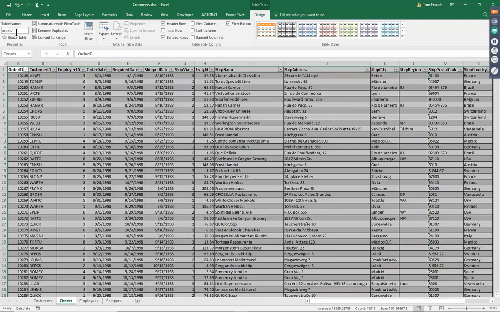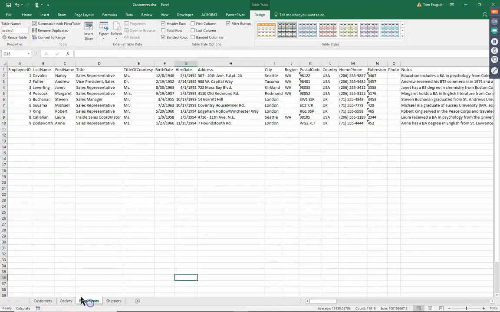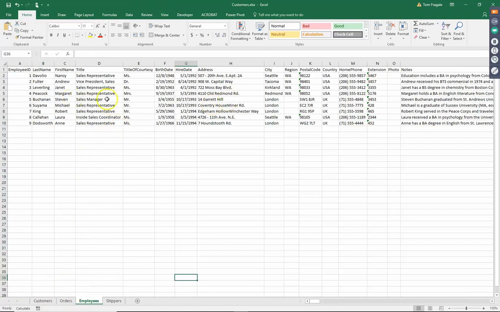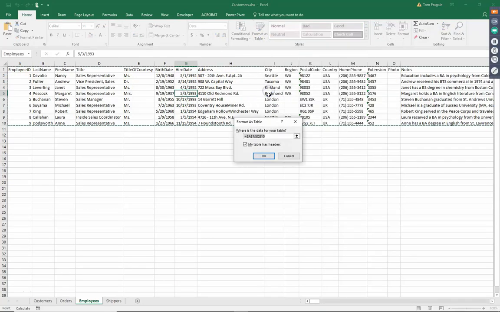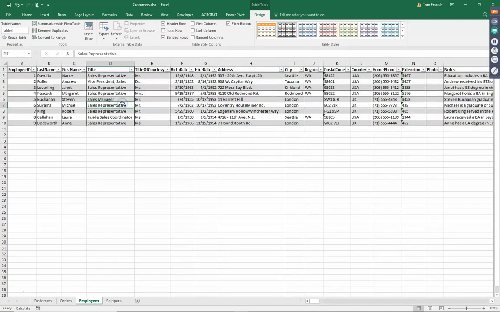And that's fine. All right, so we'll go to the employee sheet and do the same thing. Notice how all of the sheets have the field names up top. That's very important. So we'll do Format as a Table. I'll go with this one again. And notice how it's already checked where it says My Table Has Headers. And now we have a formatted table there. I'll call this one Employees 1 as the table name. You can see where I am, right up here.